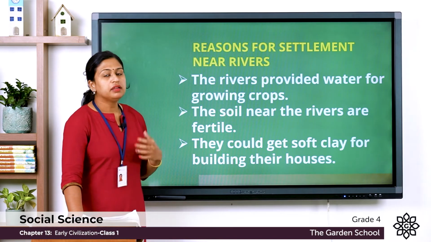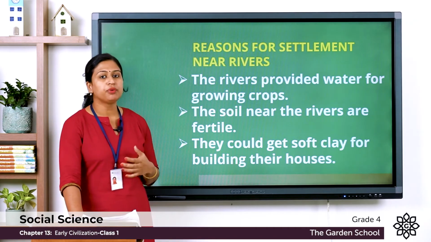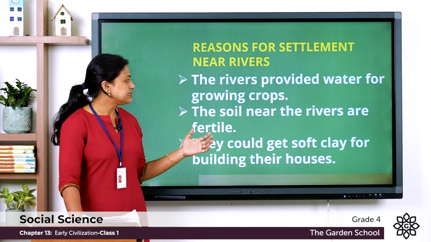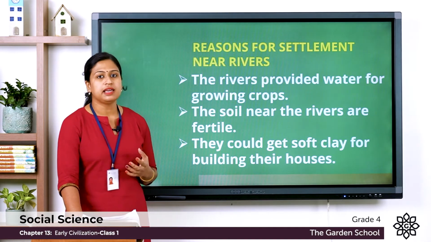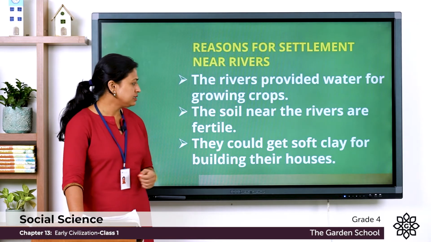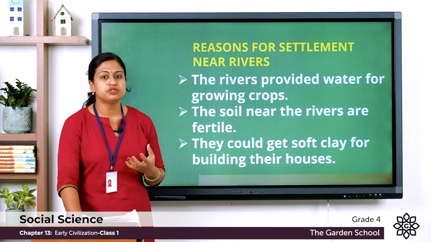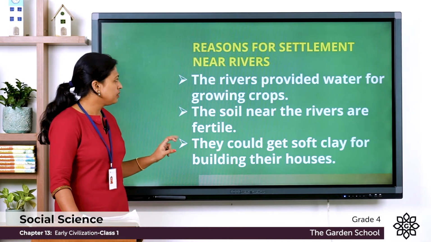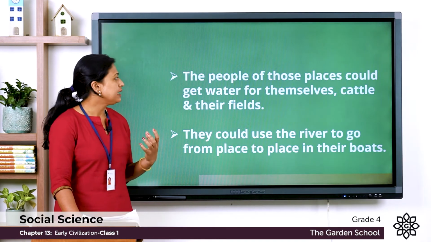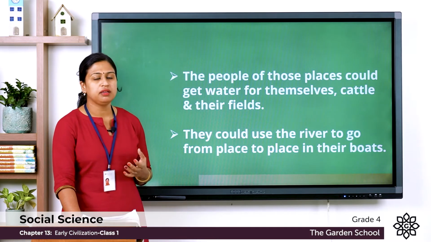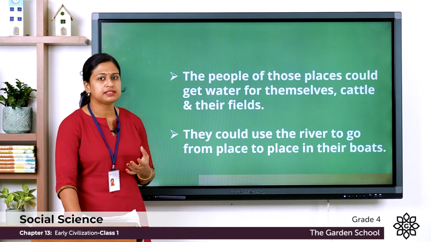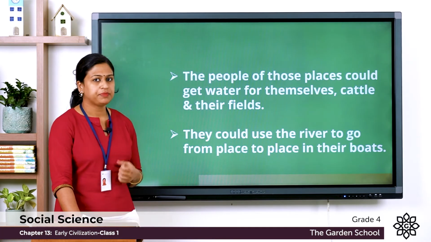The first one is the rivers provided water for growing crops, and it helped in farming. Next one is the soil near the rivers is fertile, which helped them to grow different types of crops. Third one is they could get soft clay to build their houses. Next one is the people of those areas could get water for themselves, like for cooking, washing, bathing and so on. And they also used this water for their cattle and for their fields.